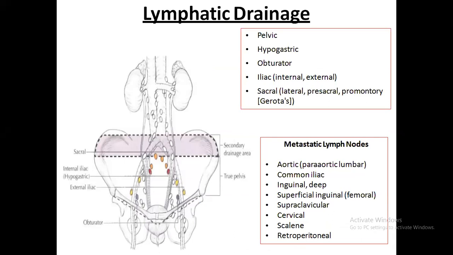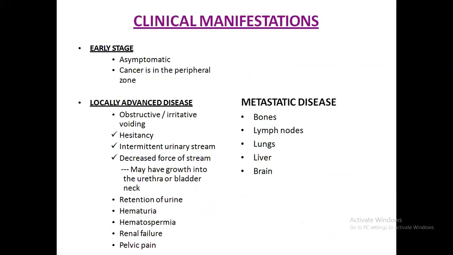Again, what is the lymphatic drainage? Lymphatic drainage is to the pelvic, hypogastric, obturator, iliac, and sacral nodes. These are all the local lymph node stations. But when it goes to other lymph nodes, they are called metastatic lymph nodes, and in staging it is M1a, for example, aortic, inguinal, supraclavicular, and cervical. These are all metastatic, that is M1a in the staging.